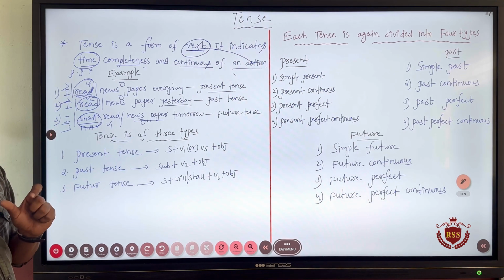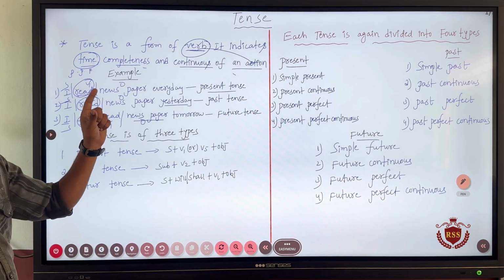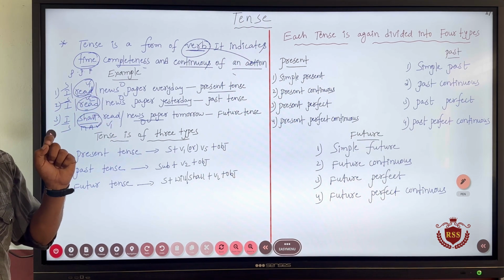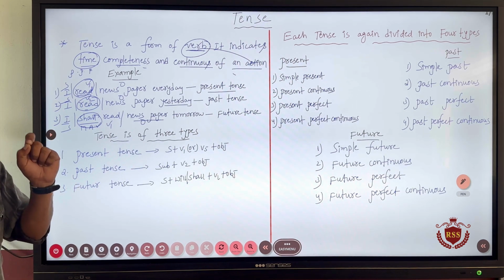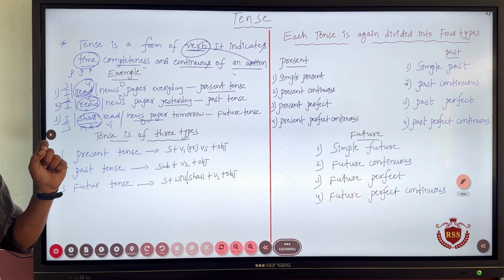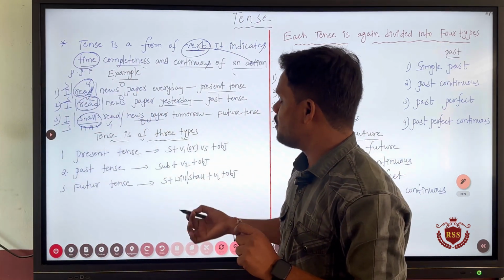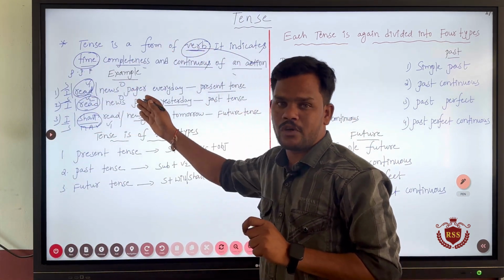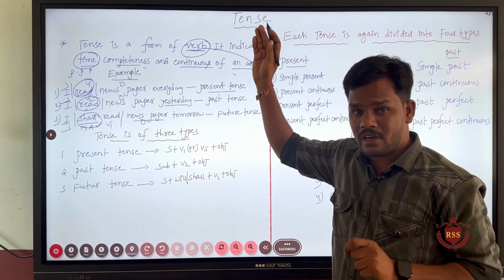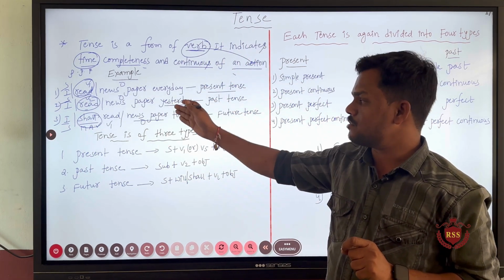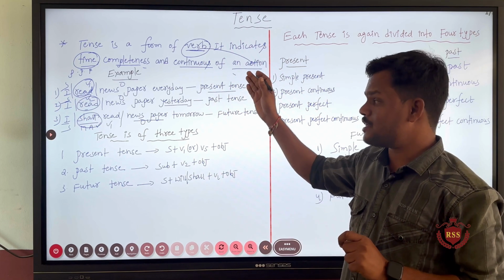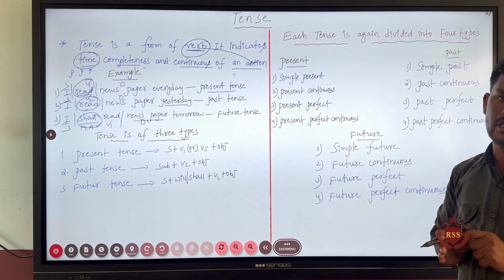So, ultimately what you have to understand about tense is that tense is a form of verb. It is the verb which indicates the time of an action. If you have V1 or V5, that is called present tense. If you have V2, that is called past tense. If you have will or shall plus V1, that is said to be future tense.